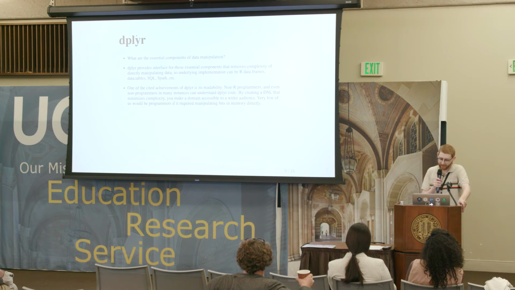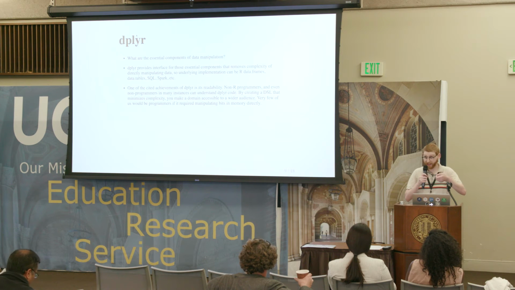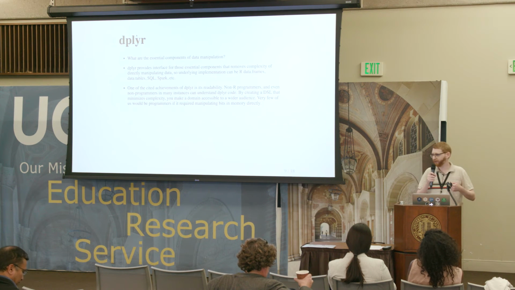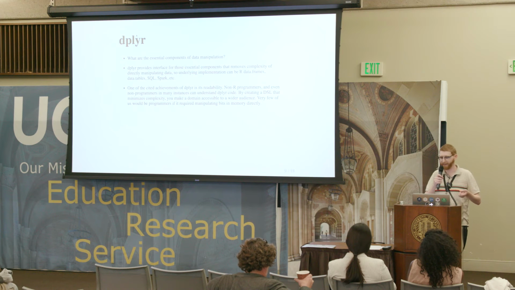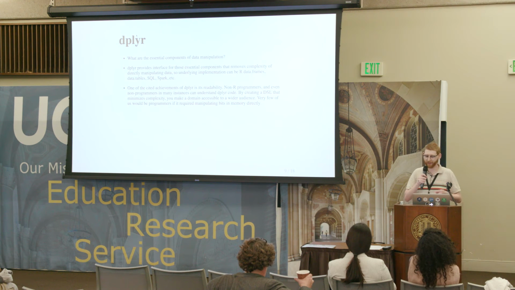And one of them is that you're able to decouple the interface from the actual implementation. So with dplyr, instead of writing code that directly manipulates our data frames or our objects, I write code that describes to dplyr how I want data manipulations to be performed, and then dplyr selects the correct implementation depending on whether I'm passing a R object or a SQL object or a Spark object to it.